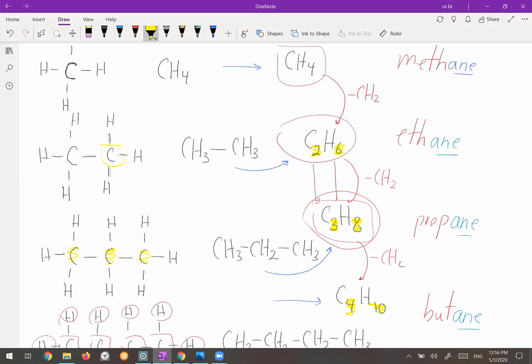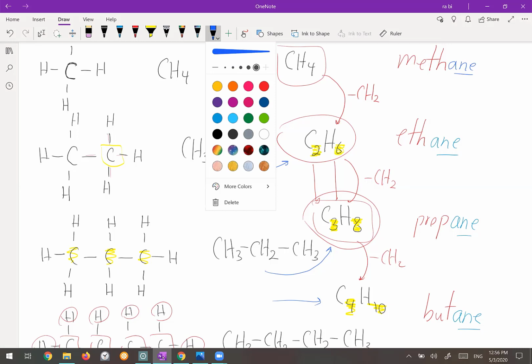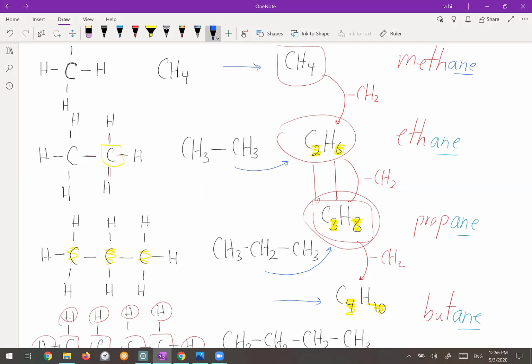You can times it by 3, but for propane you can't. So maybe if you times it by 2, and then it'll be 4, and then plus 2, and then 3 times 2 will be 6, and then plus 2 will be 8, and then 4 times 2 will be 8, and then plus 2 will be 10. Exactly. So we have a relationship between them. Okay. If the carbon is N, so if you have N carbon, the hydrogen would be twice the number of carbon, 2N plus 2. Okay.